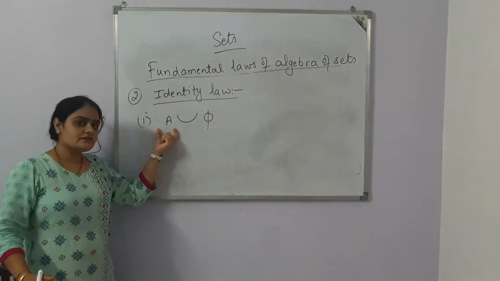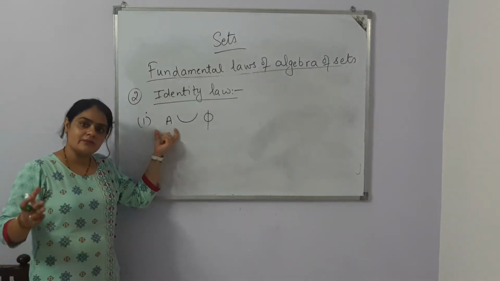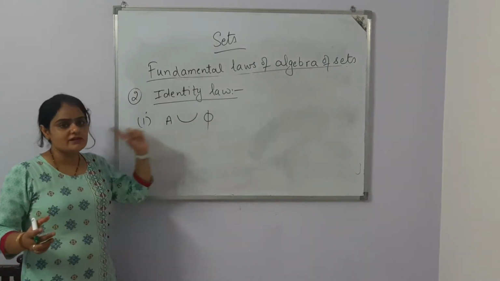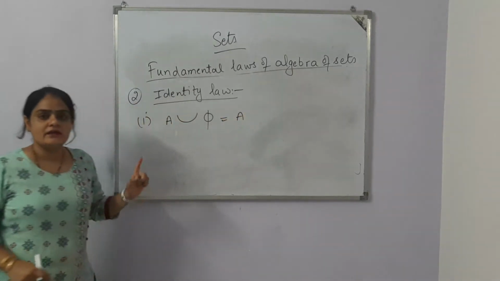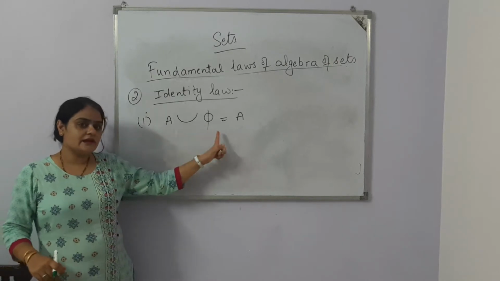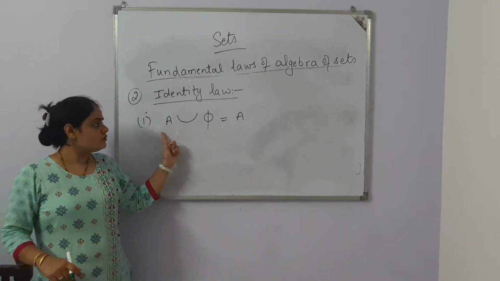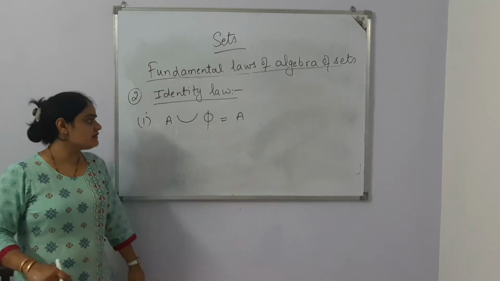So one proper set which has elements and one empty set, when we do their union, it is always equal to A. Whenever we club an empty set and a filled set, the union is always equal to A.